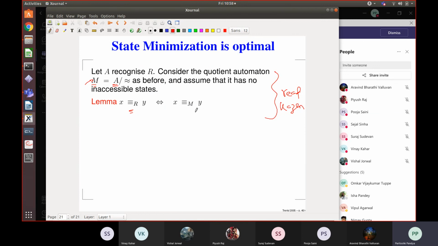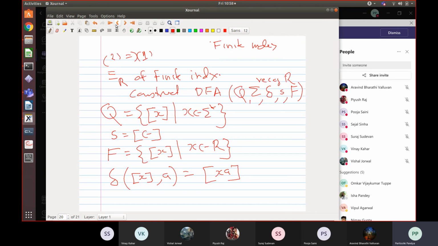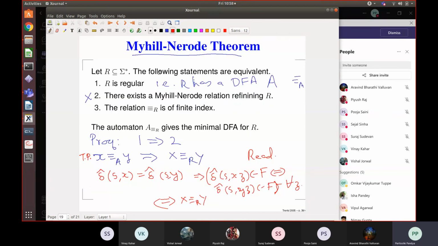So Hopcroft's quotienting algorithm also finds the minimum automaton. This is the proof. And we have a test for whether a language is regular or not. Given a language R, we find the number of equivalence classes in its language induced equivalence. If that number of equivalence classes is finite, then the language is regular. Otherwise, it is not regular. So this is the main topic.